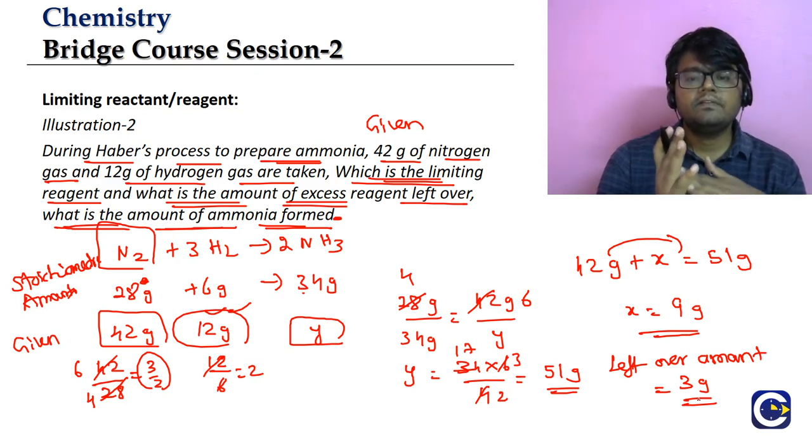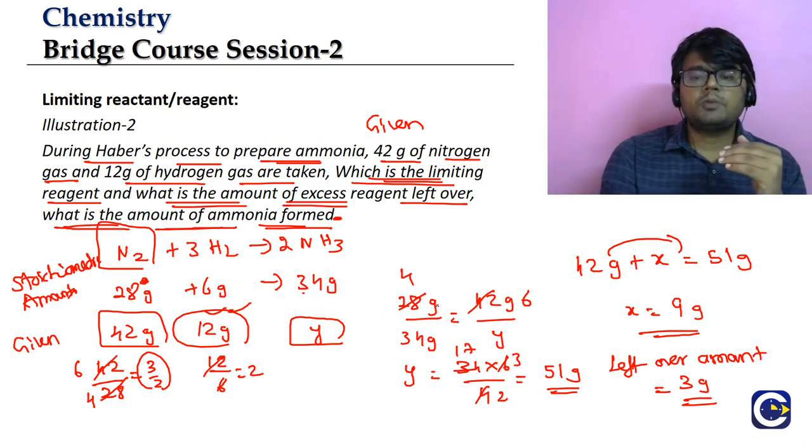So then we are finding what is the amount of ammonia formed. How are we finding ammonia formed? By the proportion method. Nitrogen stoichiometry 28 divided by ammonia amount is what? 34. That proportion should be equal to what? Nitrogen given 42 divided by ammonia, let us say Y is the amount. The proportion should be same. Okay, so from cross multiplication we will get the value of Y as what? 51 grams is coming. This is the amount of ammonia formed.